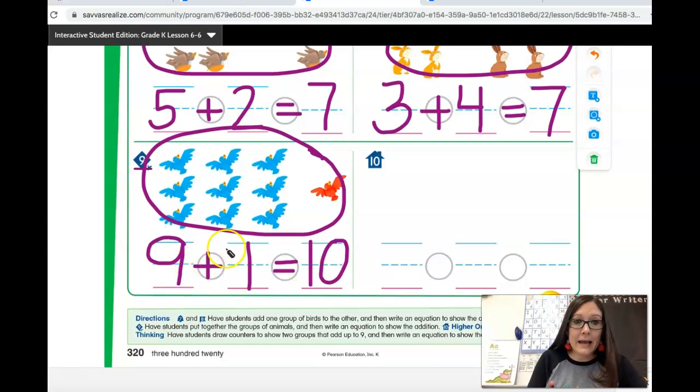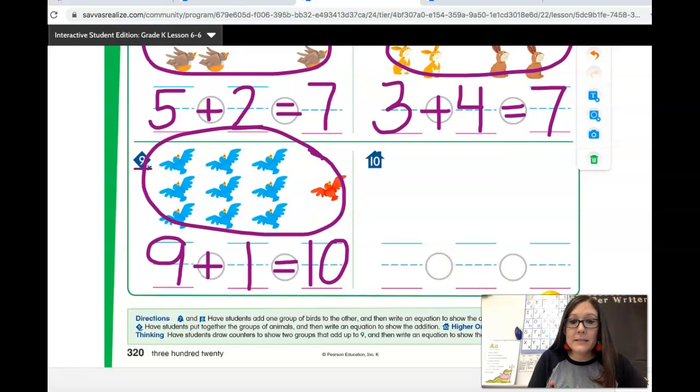Remember, the 9 stands for this group of 9 birds. The 1 stands for this group of 1. The 10 shows how many there are all together when we join those 2 groups.